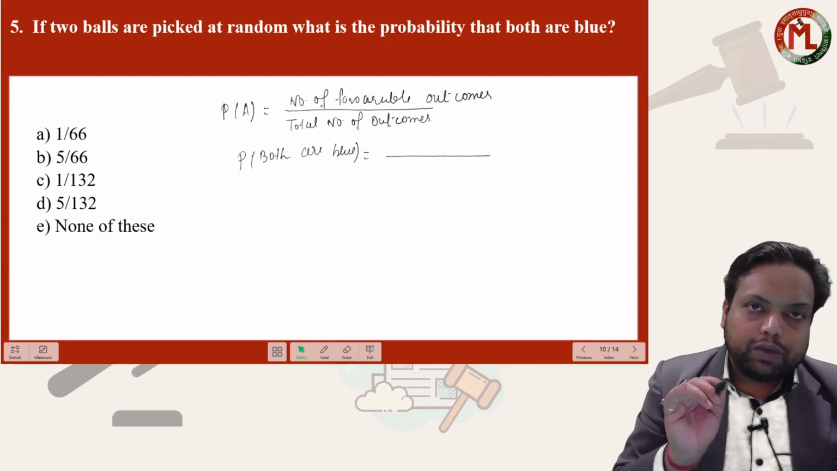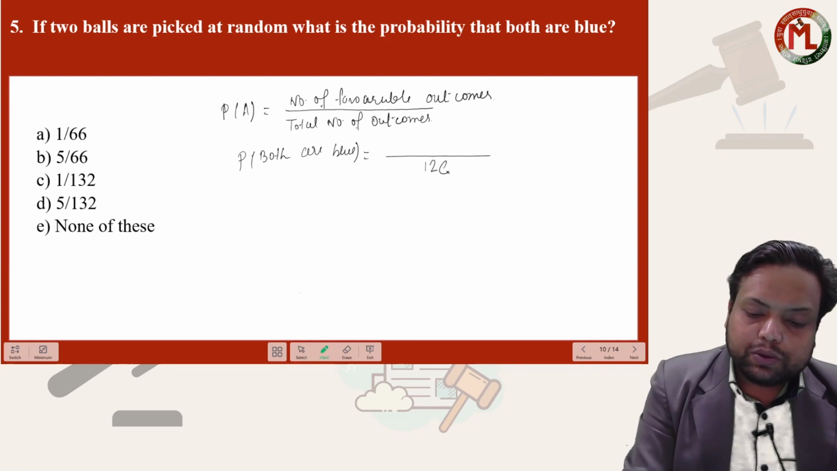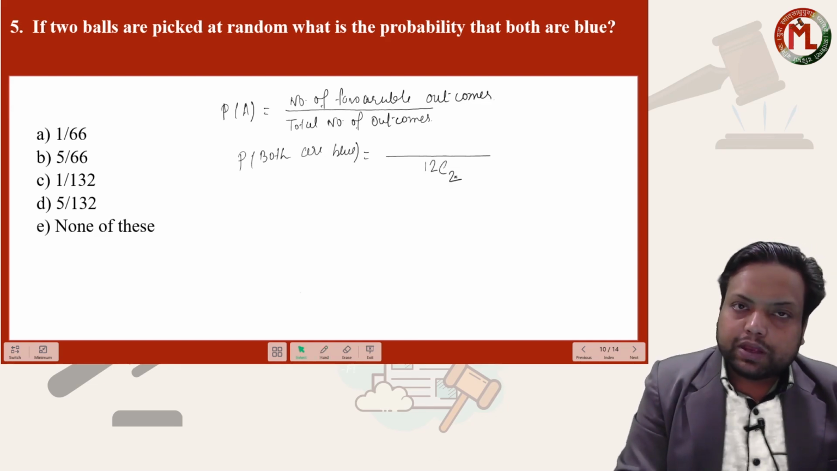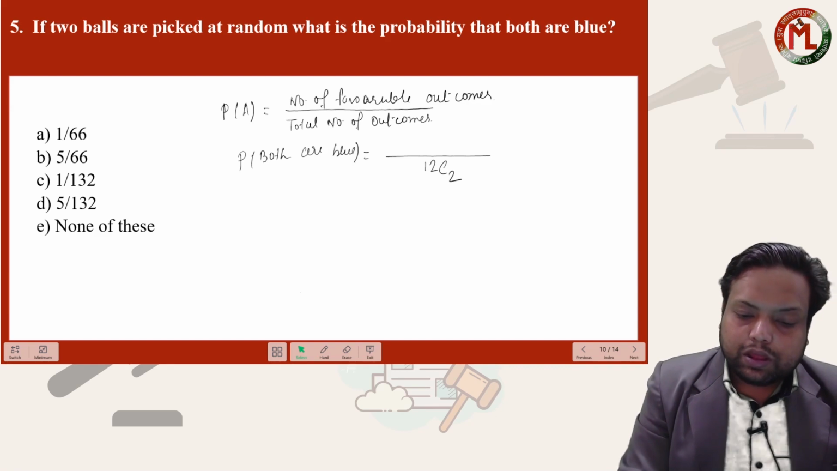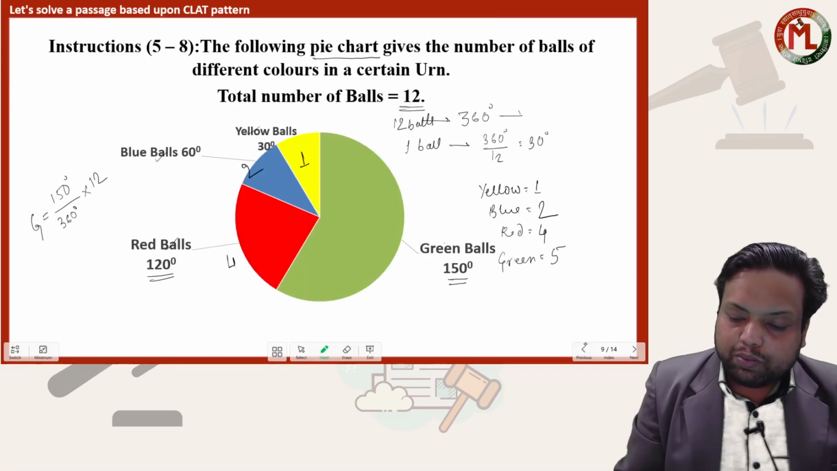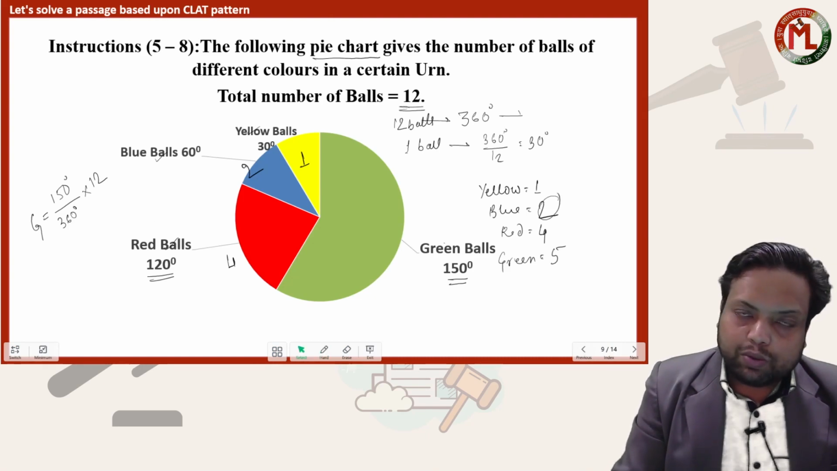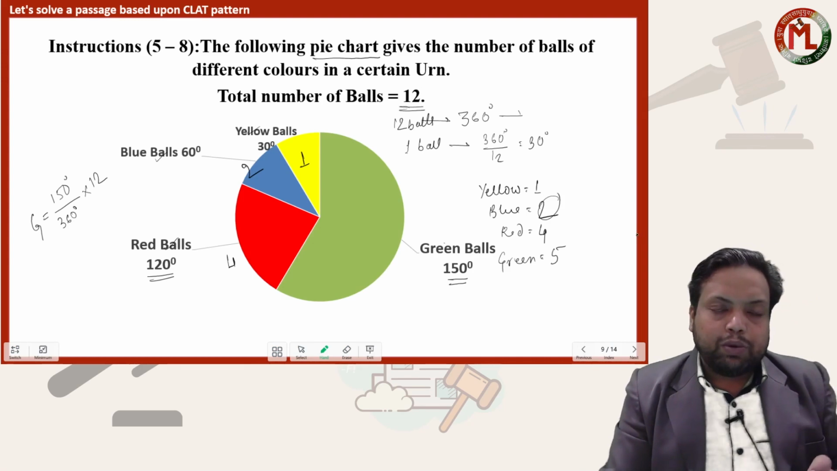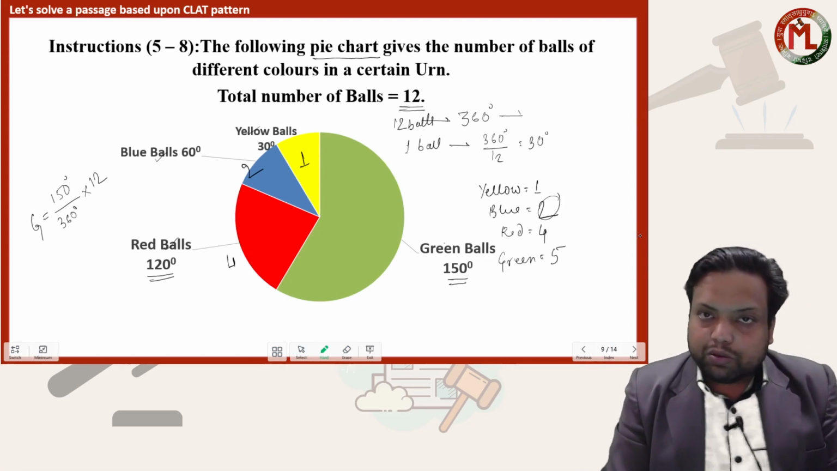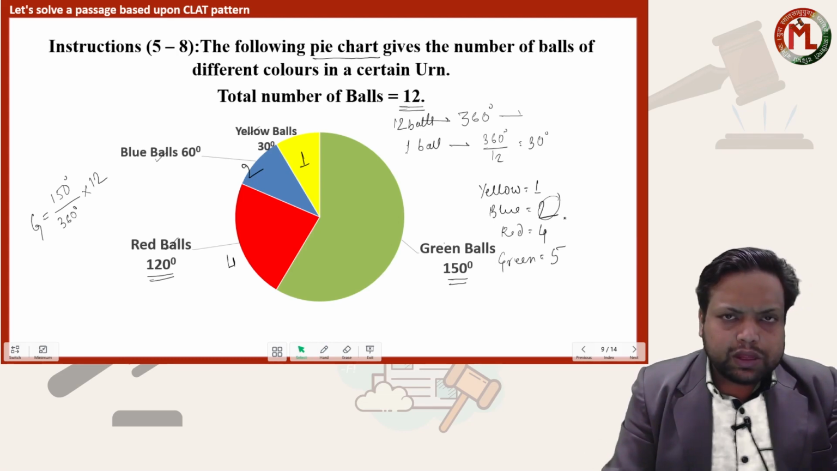If I pick 2 balls at random, in how many ways can I do that? 12C2 ways. And both should be blue. So how many blue balls were there? Only 2 blue balls were there. If I want both to be blue, I have to pick these 2 balls only, from these 2 balls only, isn't it?